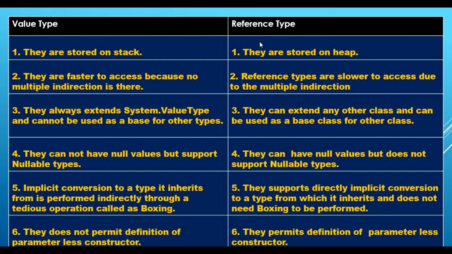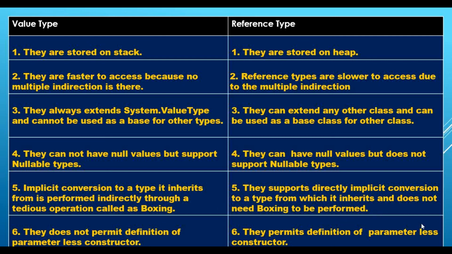Basically, the 5th point in the difference between value type and reference type is: implicit conversion to a type it inherits from is performed indirectly through a tedious operation called boxing. That is what we have just learned: boxing converts a value type to a reference type implicitly, but it is a very tedious operation. And in contrast, reference types support direct implicit conversion to a type from which they inherit and do not need boxing to be performed.